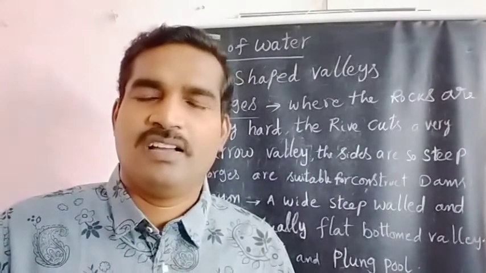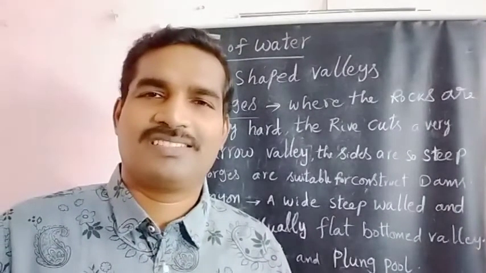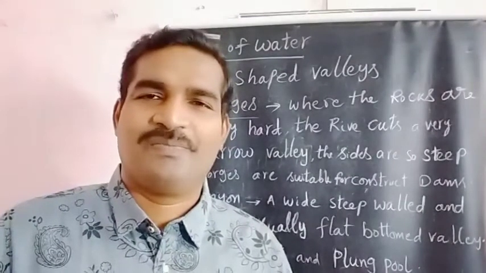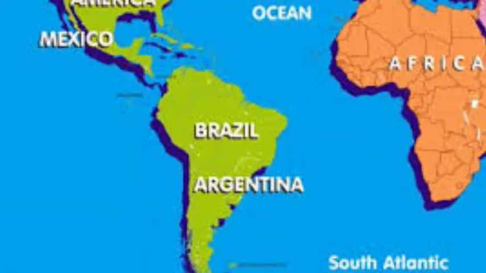Do you know which is the highest waterfall in the world? Angel Waterfall, the highest waterfall in the world. What is the height of that? 979 meters. And which river? The river is Churun. Where is it located? In Venezuela, in South America.